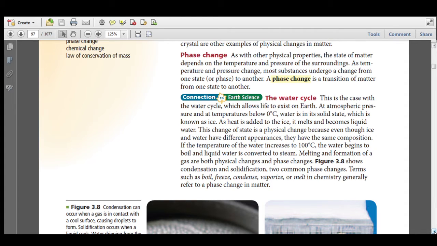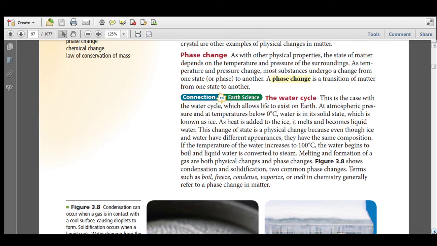At atmospheric pressure and at temperature below 0 degrees Celsius, water is in its solid state, which is known as ice. As heat is added to the ice, it melts and becomes liquid water. This change of state is a physical change because even though ice and water have different appearances, they have the same composition. If the temperature of water increases to 100 degrees Celsius, the water begins to boil and liquid water is converted to steam. Melting and formation of a gas are both physical changes and phase changes.